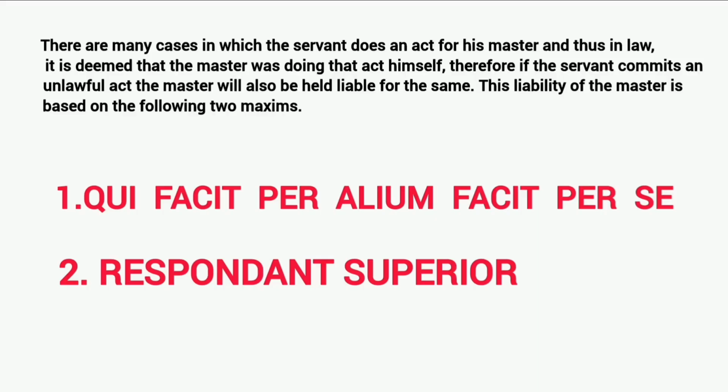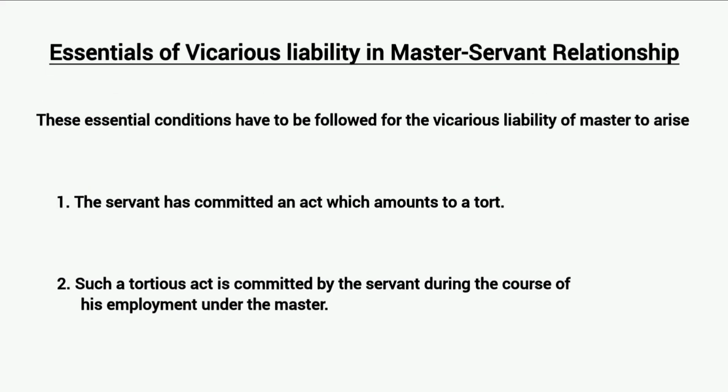Liability of the master is based on the following two maxims: qui facit per alium facit per se, and respondeat superior. Essentials of vicarious liability in the master and servant relation. These essential conditions have to be fulfilled for the vicarious liability of the master to arise. The servant has to commit an act which amounts to a tort. Such tortious act is committed by the servant during the course of his employment under the master.